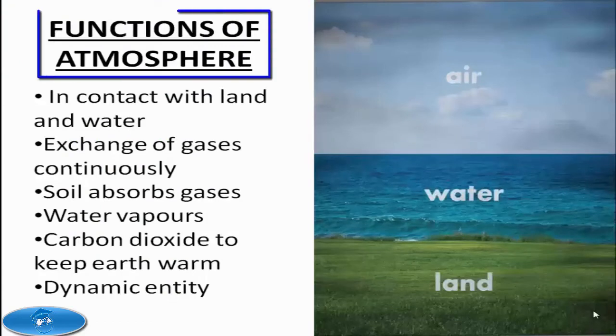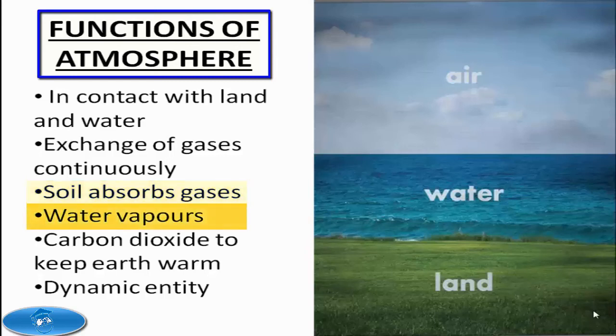In physics, we must have studied that air also has weight and exerts pressure. Being pressed down, it always remains in contact with land and water, and due to their physical contact, exchange of gases between air, land and water takes place on a continuous basis. On land, soil absorbs oxygen and nitrogen due to this contact.